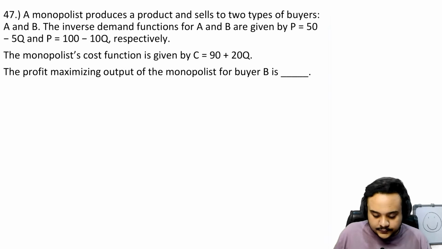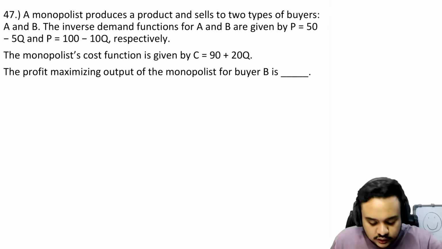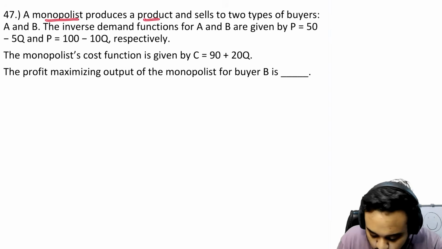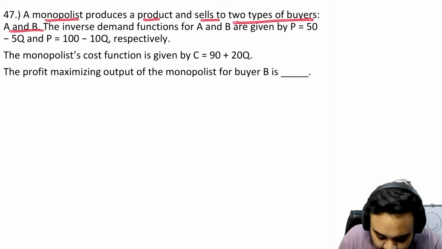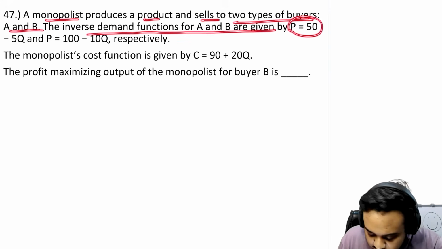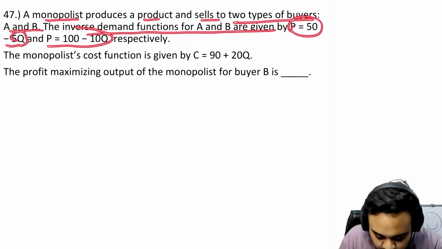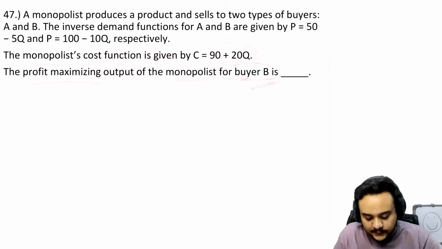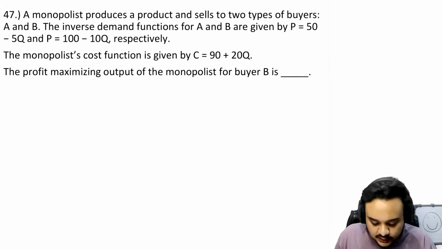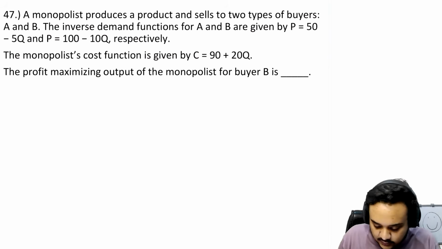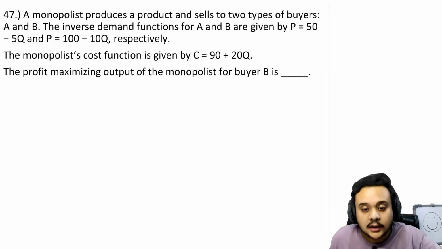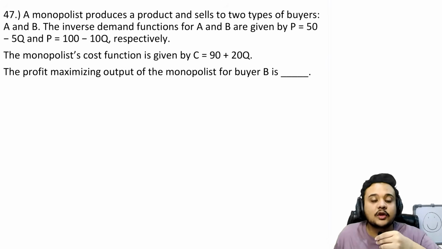Moving on. So let us now solve the 47th question, which says that a monopolist produces a product and sells to two types of buyers, A and B. Inverse demand functions for A and B are given by P is 50 minus 5Q and P is 100 minus 10Q. The cost function is given by this. Find the profit maximizing output of the monopolist for buyer B only. Okay. So again, very short and easy question, that all we have to do is that obviously you are given with the cost function. Okay, so what is the equilibrium condition for a monopolist?